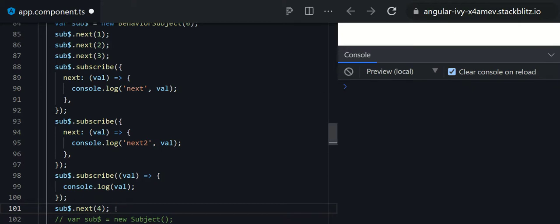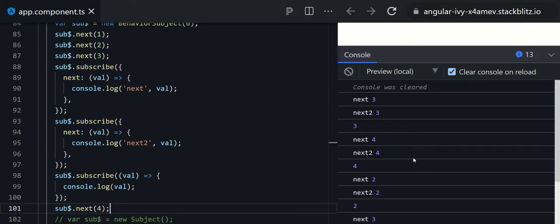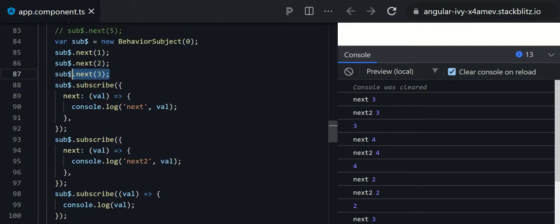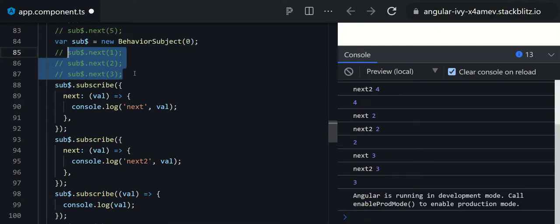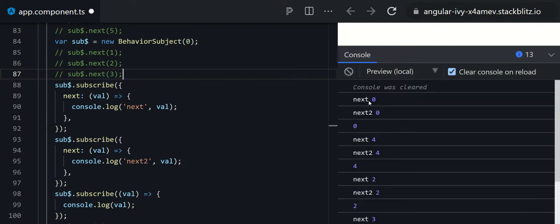Let me just remove this console and let's see. Here you can notice that only the last emitted data, which is 3, is received, because before the subscribing, whatever latest data was emitted, they will take it. So here in this case it's 3. If I do not emit any of this data, then the initial data will be passed to the subscribers. So in this scenario you can notice next 0, because the initial data is 0.